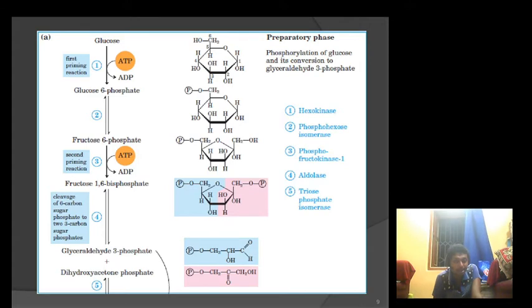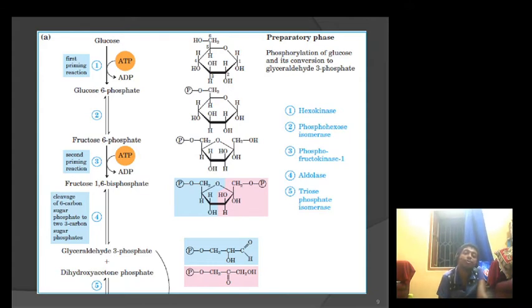Next, in the second reaction, glucose 6-phosphate is converted into fructose 6-phosphate. This is the second step. And the third step is that fructose 6-phosphate is converted into fructose 1,6-bisphosphate by the phosphofructokinase enzyme. Like the first step, this step also involves the use of ATP, which generates ADP.